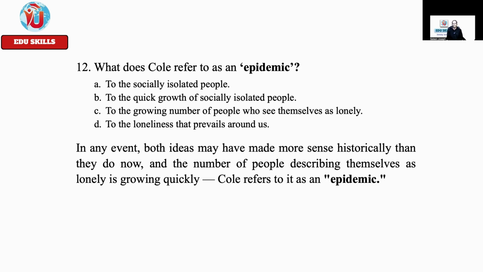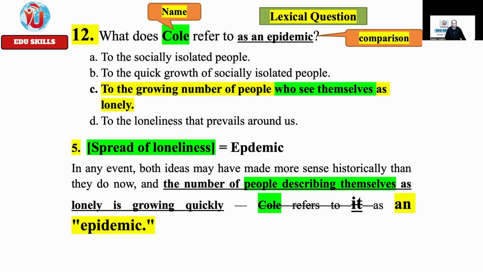Cole refers to it as an epidemic. So what is epidemic? The number of people describing themselves as lonely is growing quickly as an epidemic. If you don't understand what comes in between these two hyphens, just eliminate it and read. In such situations, you see, the number of people describing themselves as lonely is growing quickly as an epidemic. Did you get it? You can eliminate this portion, and you have the name here. Immediately you know where the name is.